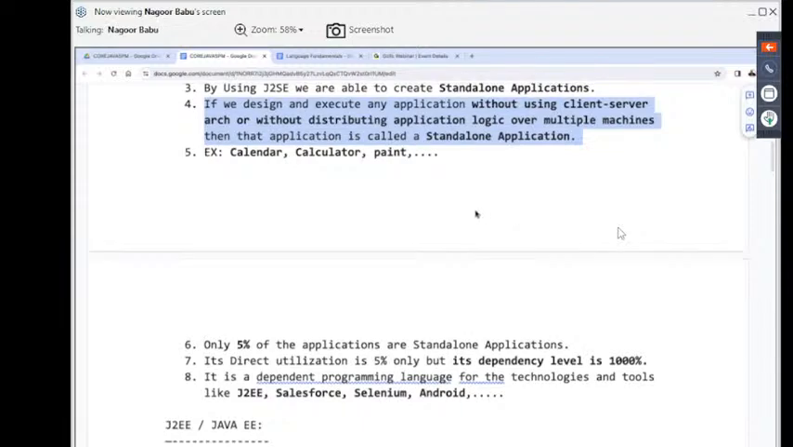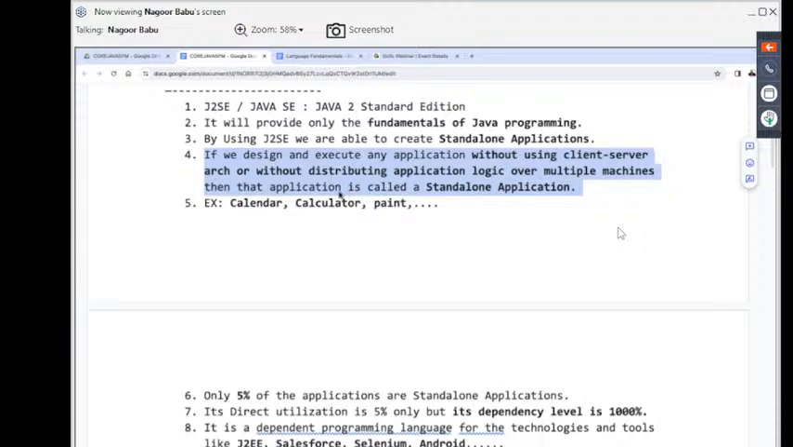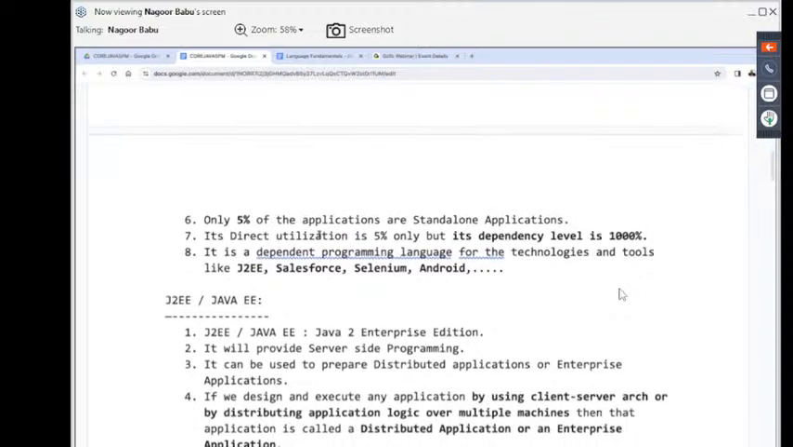Right, sir. So if we design and execute any application without using client-server architecture or without distributing application logic over multiple machines, then that application is called a standalone application. Examples are calendar, calculator, paint, and so on. How many applications outside are standalone applications? Only 5% of applications are standalone. Its direct utilization is 5% only, but its dependency level is 1000%.